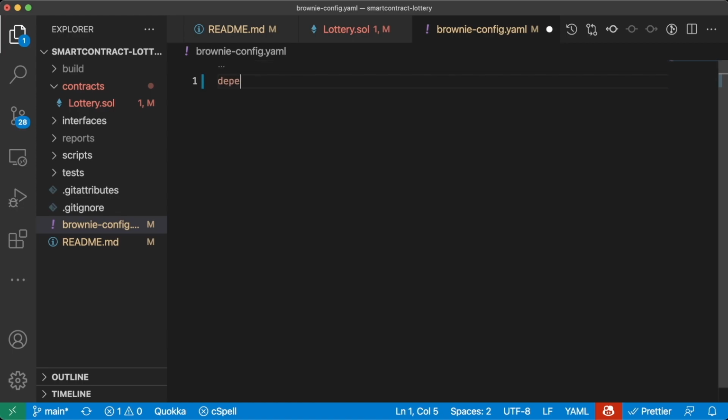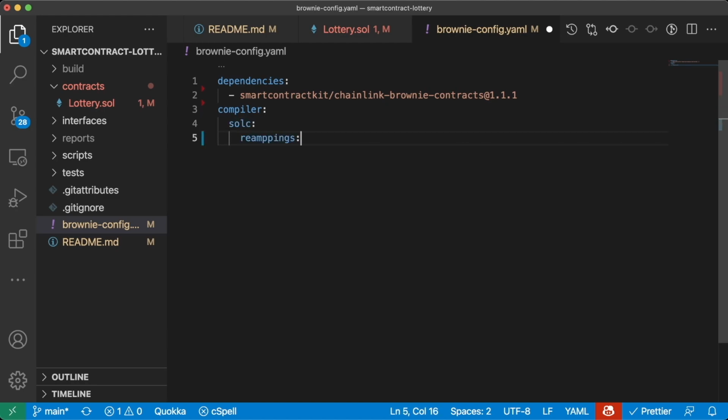So we'll do dependencies, smartcontractkit/chainlink-brownie-contracts@1.1.1 again, and then compiler, solc, remappings, we'll say @chainlink equals this right here.